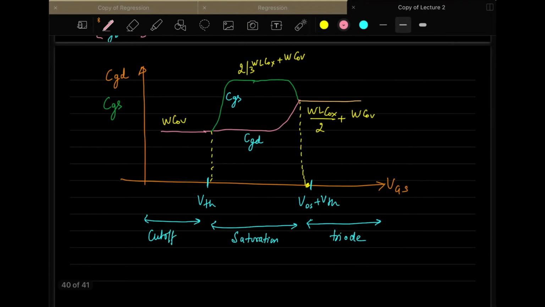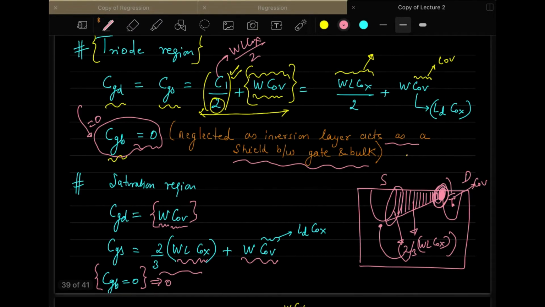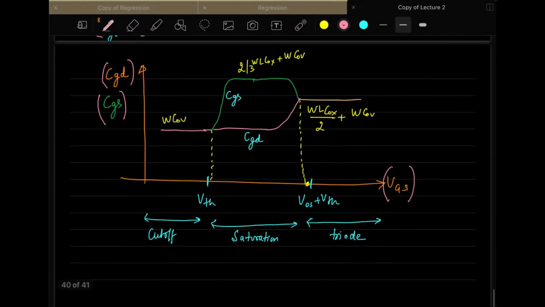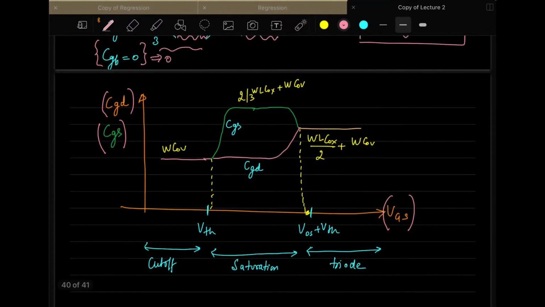So here, what you have is a gate to drain and gate to source. These are the capacitances that we are plotting with respect to the VGS, the voltage that we are applying. You all know that we have already calculated these capacitances. The only thing that I want is to plot these values on the graph, nothing else. So let's plot these values. These values will be plotted in this way, as you can see here. It's very easy. You can also do it yourself because you have calculated the values.